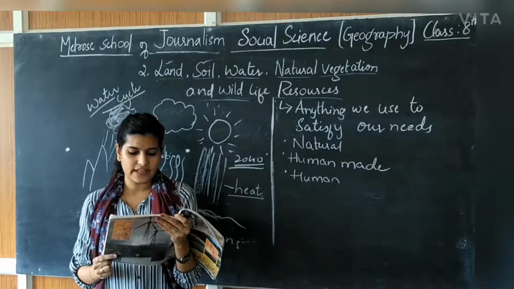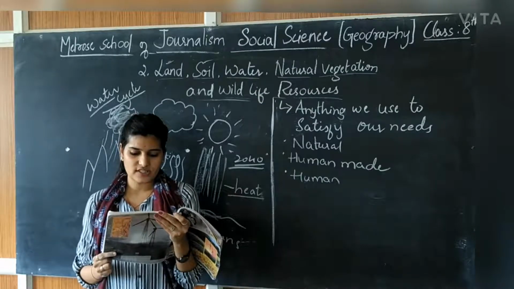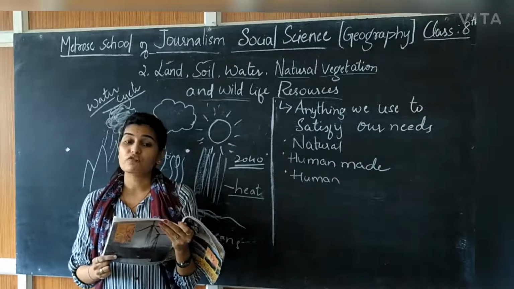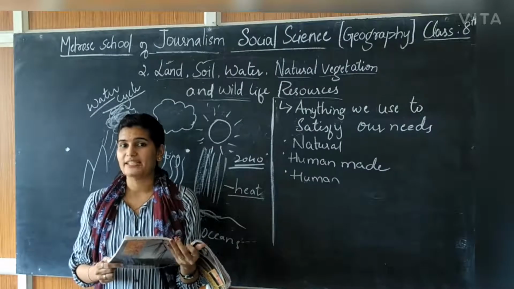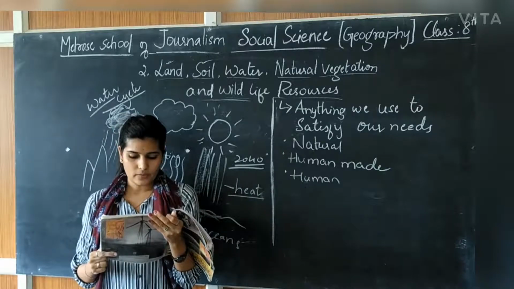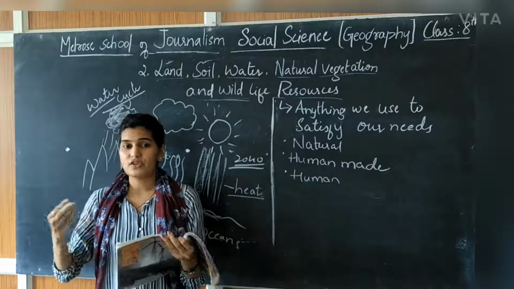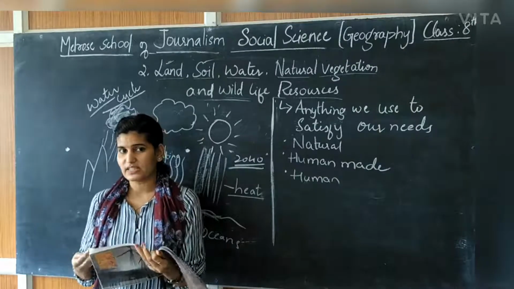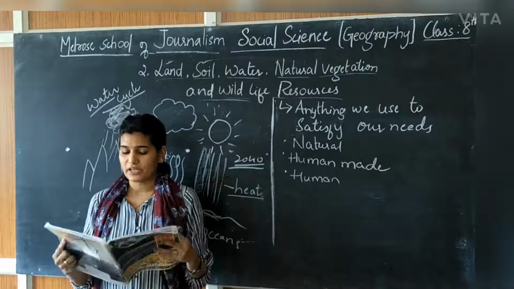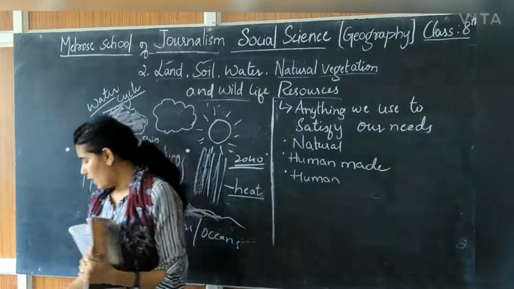Sprinklers effectively irrigate the area by checking water loss through seepage and evaporation. In dry regions with high rates of evaporation, drip or trickle irrigation is very useful. So we need to find different methods where we can waste less water. Valuable water resources can therefore be conserved by adopting these means of irrigation. If we start using drip irrigation and sprinkler irrigation, then surely we can control the wastage and contamination of water. So this was all about water. Now we will learn about natural vegetation and wildlife.